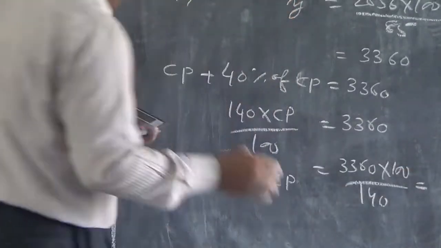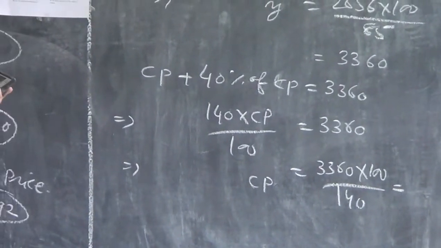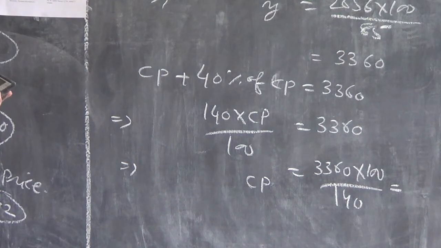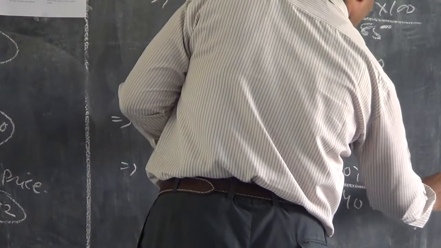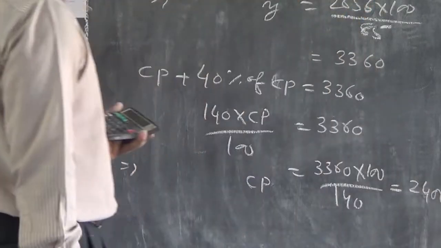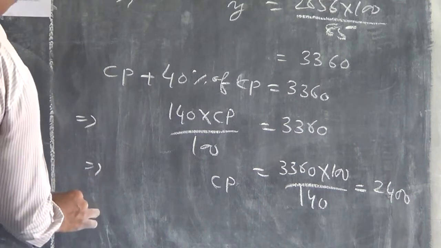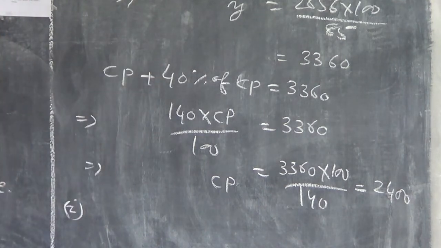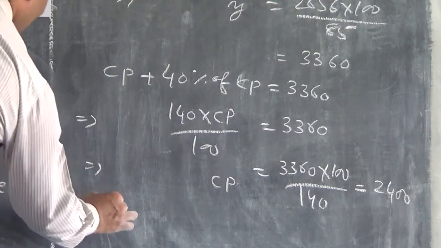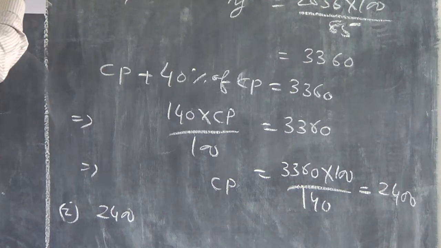Then our CP will be how much? 3360 into 100 divided by 140, so 2400. Now you read the question and write whatever is given. Cost price of the article, how much do you find? Cost price of the article is 2400.